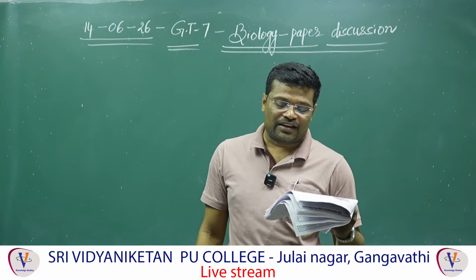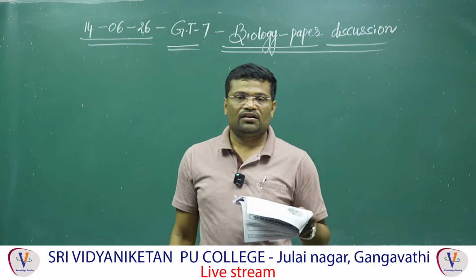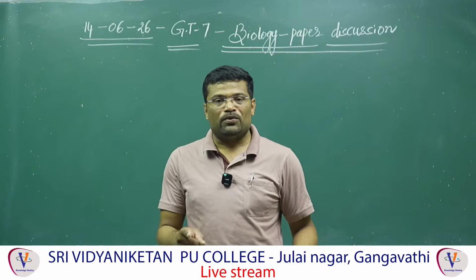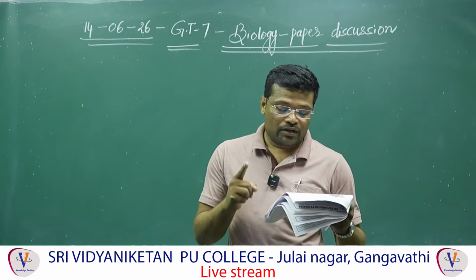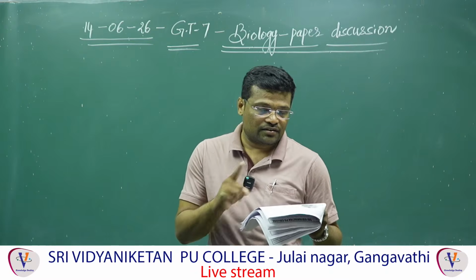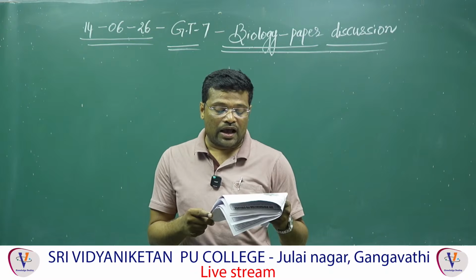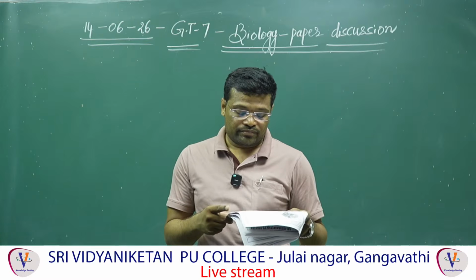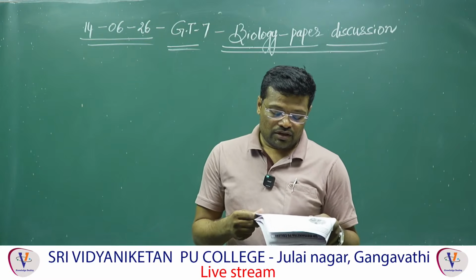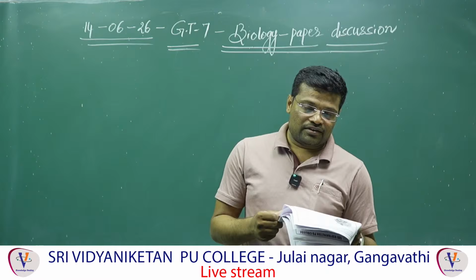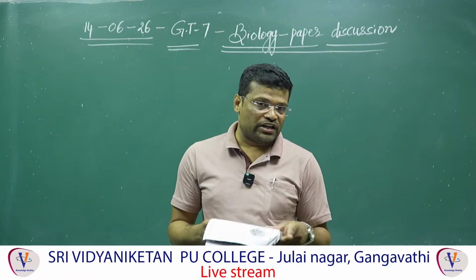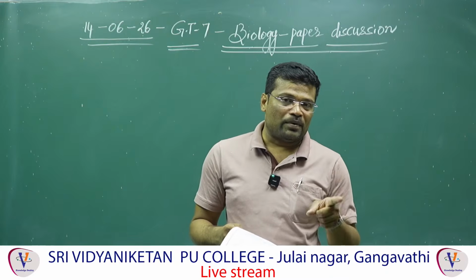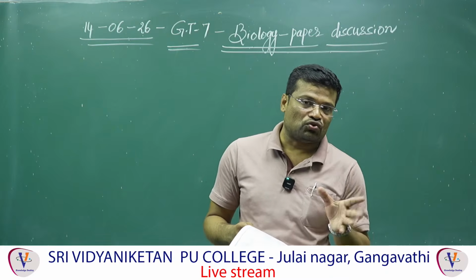Bulbourethral gland is a single accessory gland. Because number of Cowper's or bulbourethral glands is 1 pair, but they have given single. That is why wrong. 1 and 5 are wrong. Answer is 3. Number of seminal vesicles 2. Number of prostate glands 1. Number of Cowper or bulbourethral glands 2, or 1 pair.